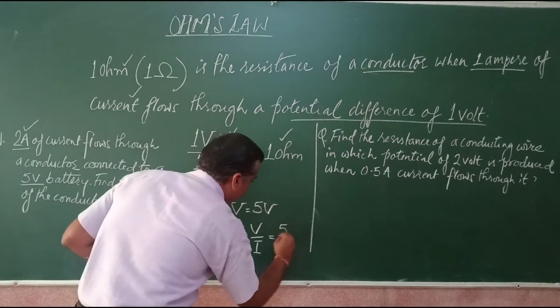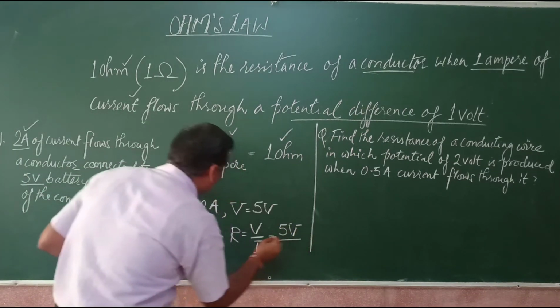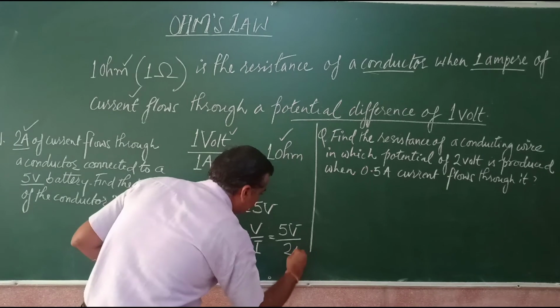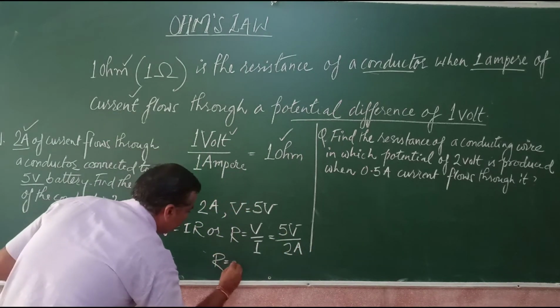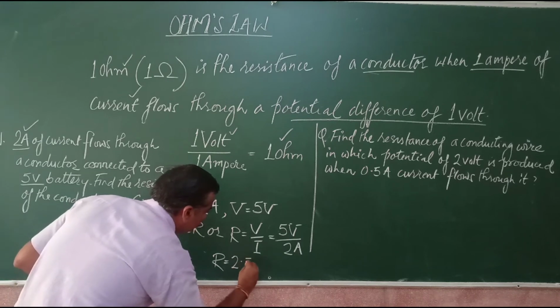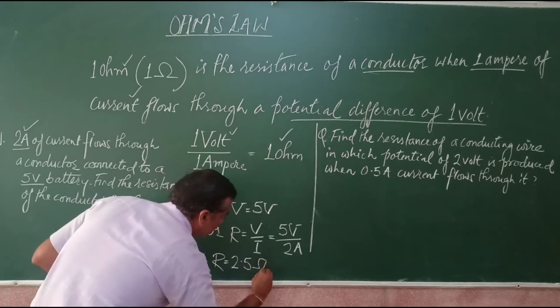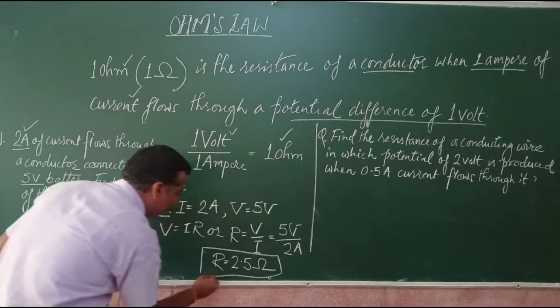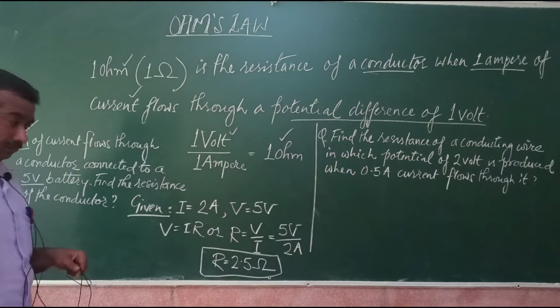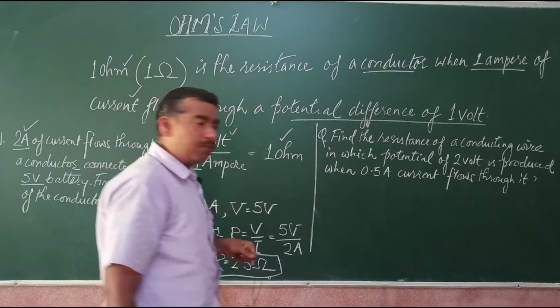So putting the values, what is the value of V? Potential difference, it is 5 volts, right? The amount of current, it is 2 ampere. So 5 divided by 2, resistance will be equal to 2.5, and what is the SI unit? Ohms. So the resistance of the conductor comes to 2.5 ohms. So very easy, just application of formula.